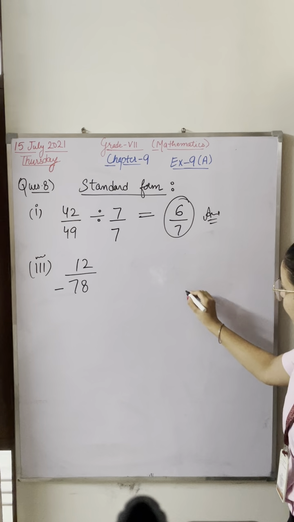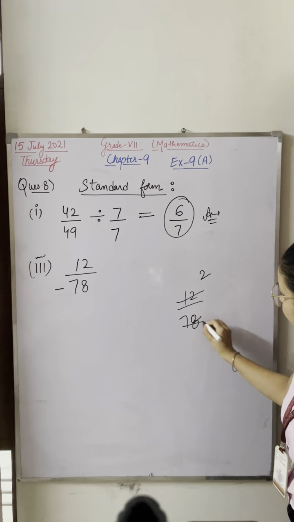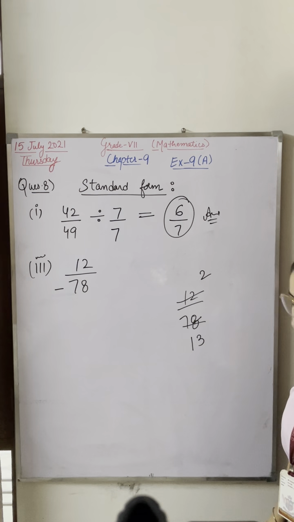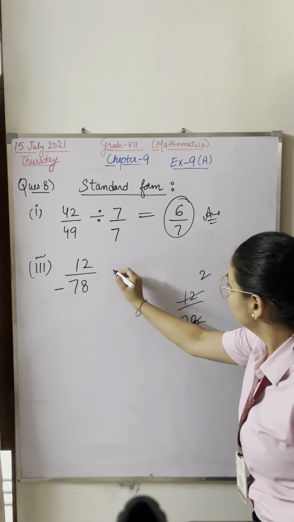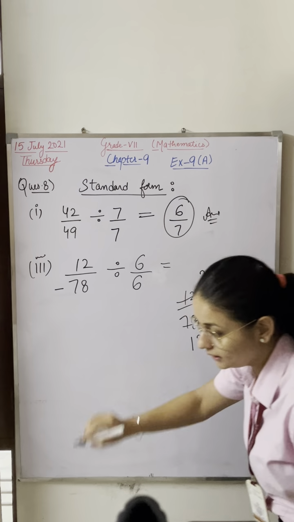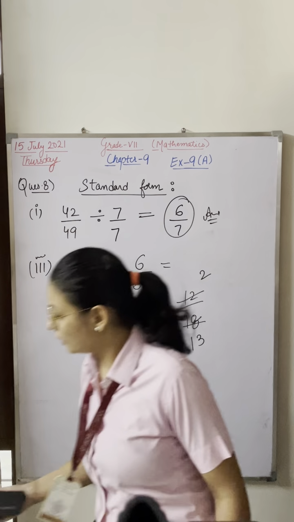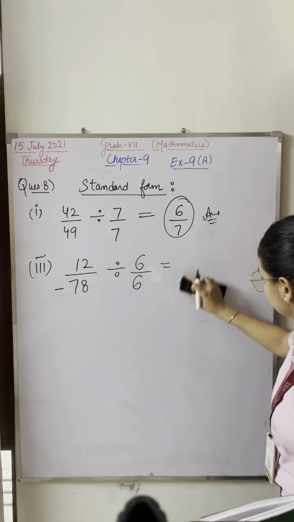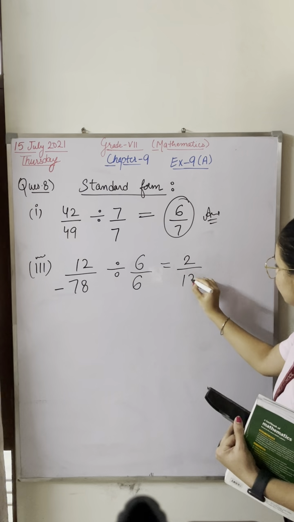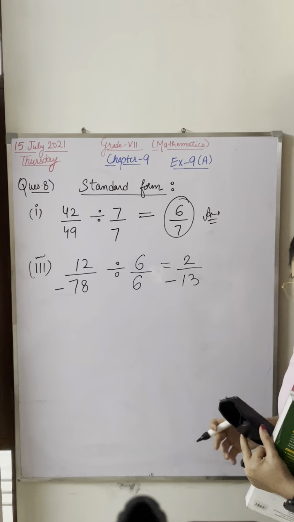Table 6. 6 2s are 12. 6 1s are 6. 6 3s are 18. Yes, it will cancel on table 6. So you have to divide here by 6 and here by 6. Divide by 6 the numerator and denominator. Your answer will be 2 and it will be 13. And this is minus.